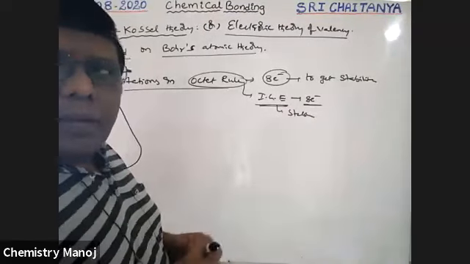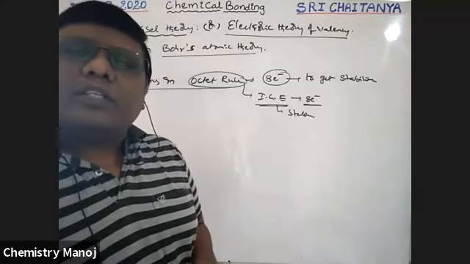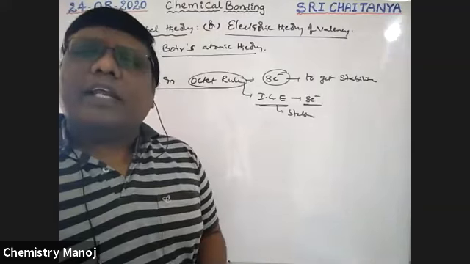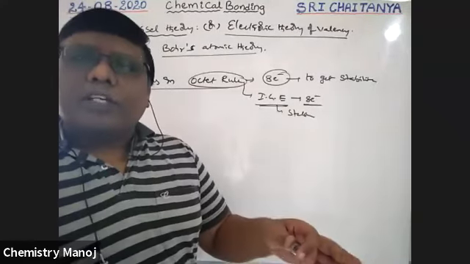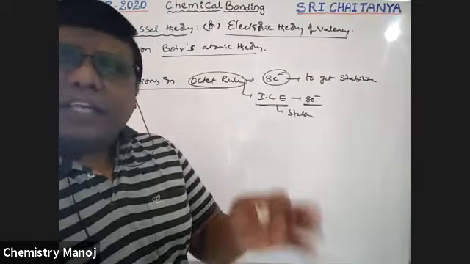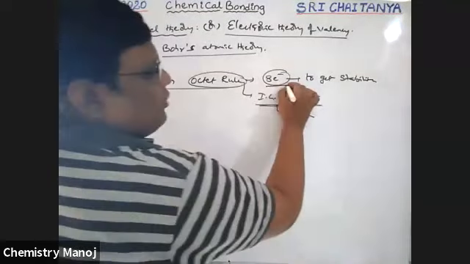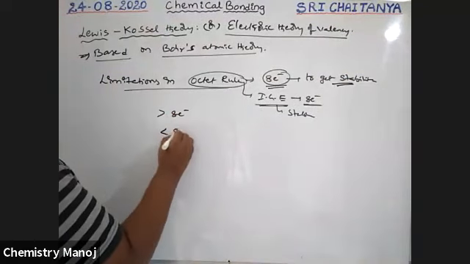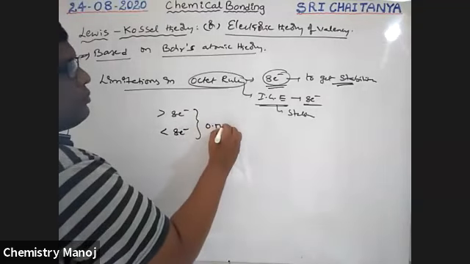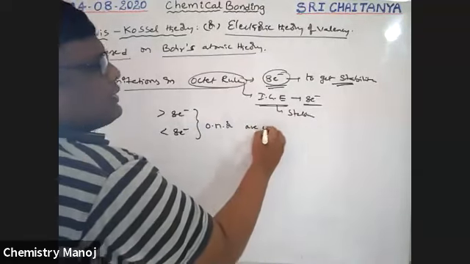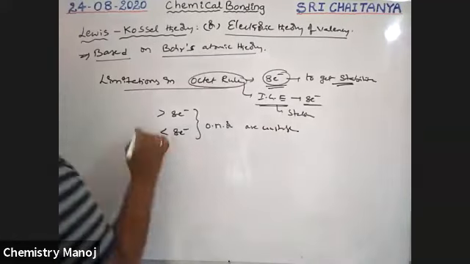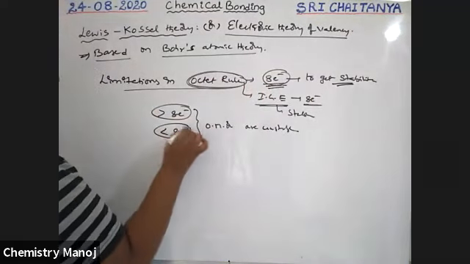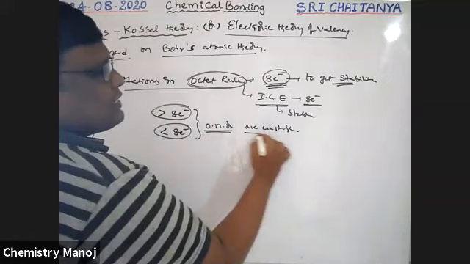But some elements have more than 8 electrons in their outermost orbit. According to this rule, the 8 electron configuration is the stable configuration, and greater than 8 or less than 8 electrons in the outermost orbit are unstable.